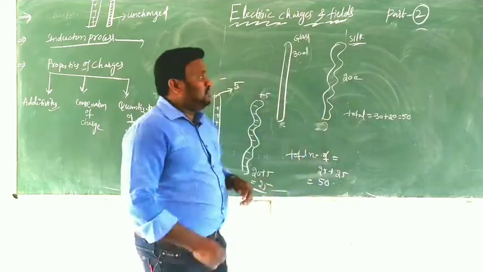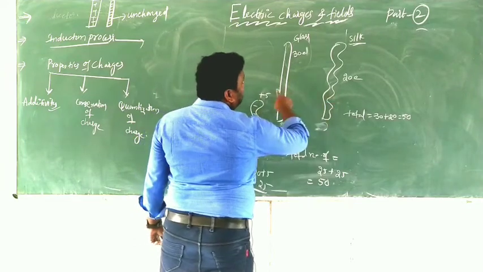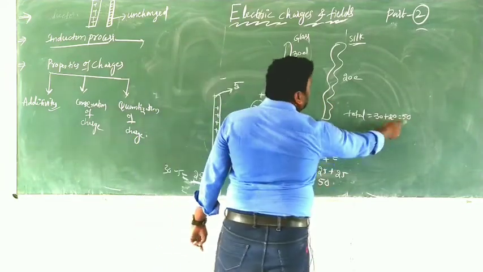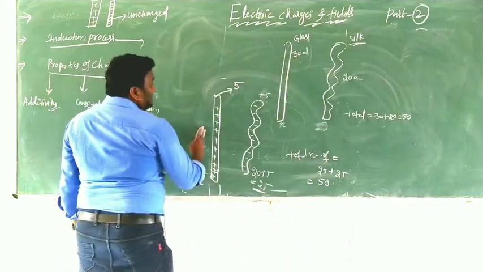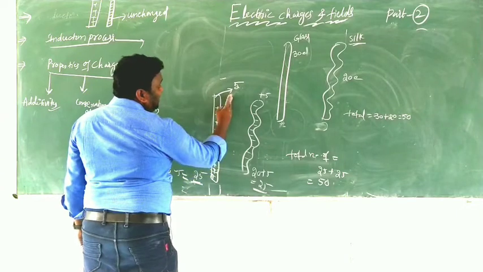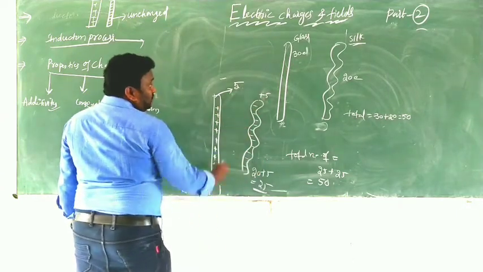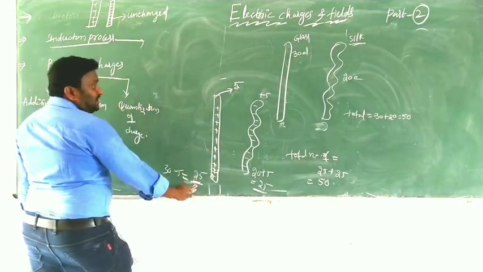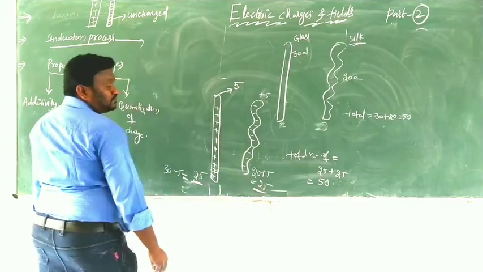So this is the best example. Initially 30 is there, 20 is there, and even though they are neutral, the number of electrons is 50. Clear? After the rubbing process, the glass rod loses 5 electrons and the silk cloth gains 5 electrons. Losing 5 means 30 minus 5, that is 25. Gaining means 20 plus 5, that is 25.